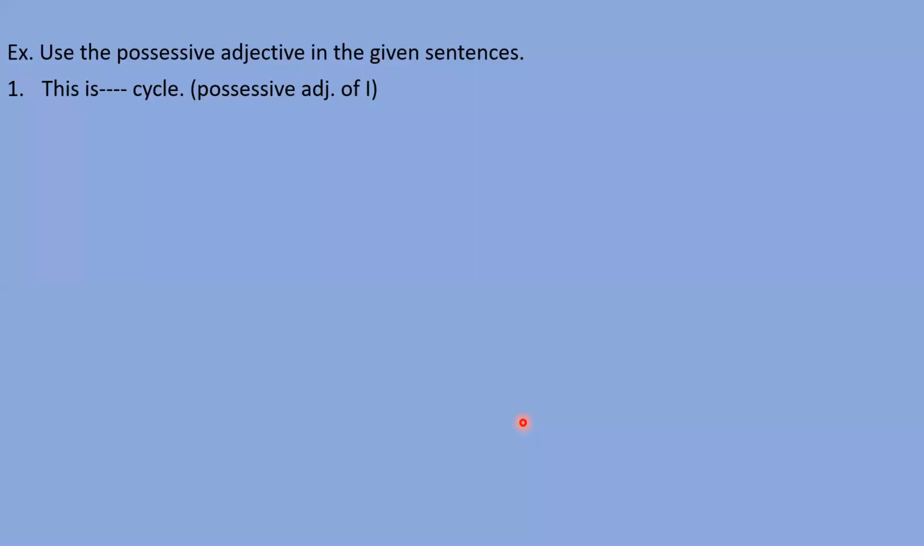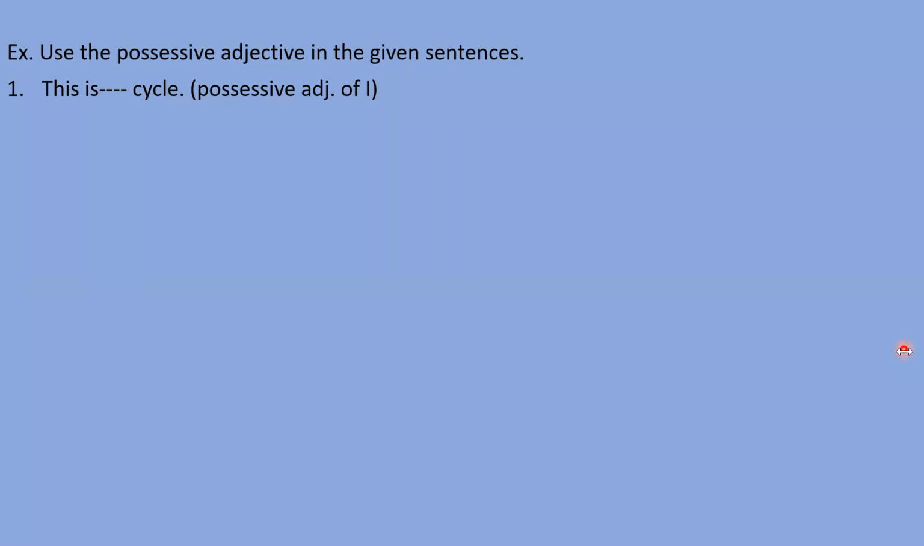Okay, the first question is: this is cycle. So the possessive adjective of I. You have to fill in the possessive adjective of I, meaning me. So please tell me what is the possessive adjective of I. Who will let me know? Need to give the answer fast.